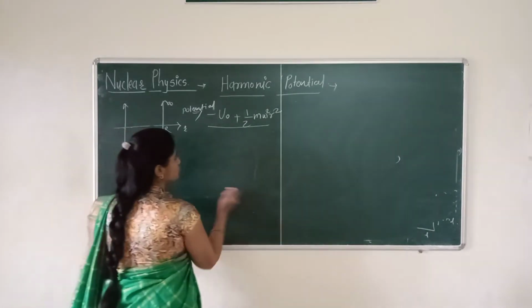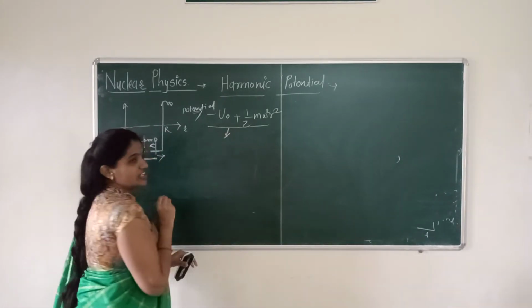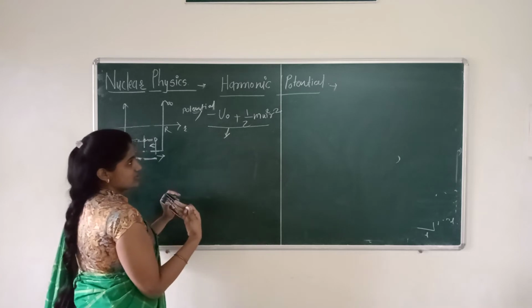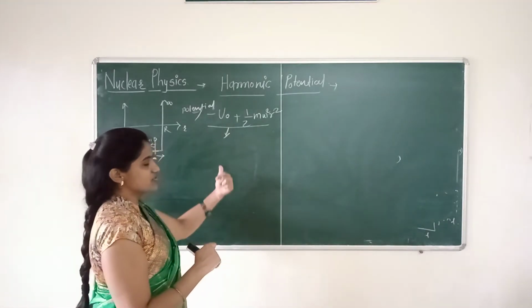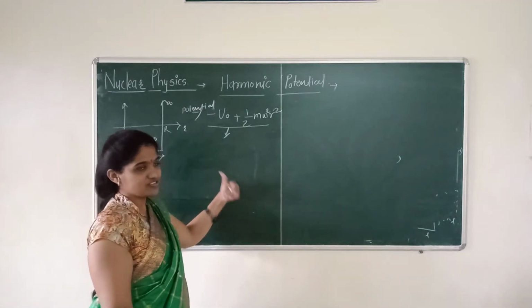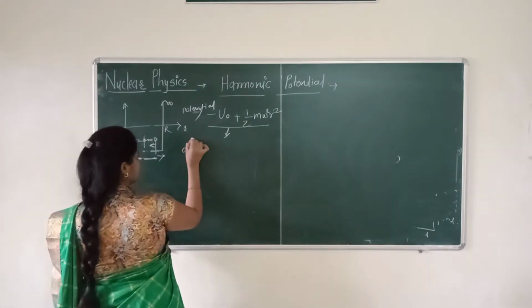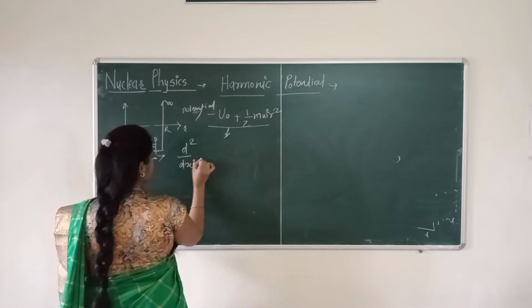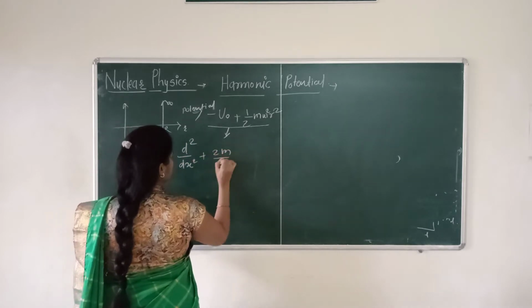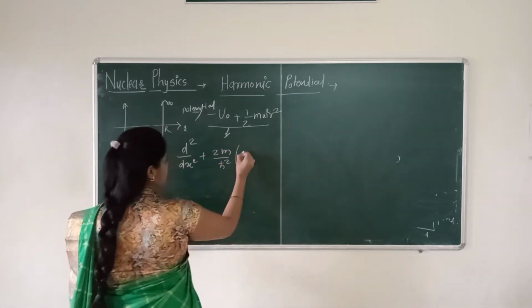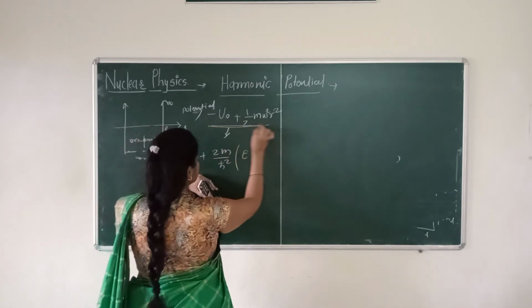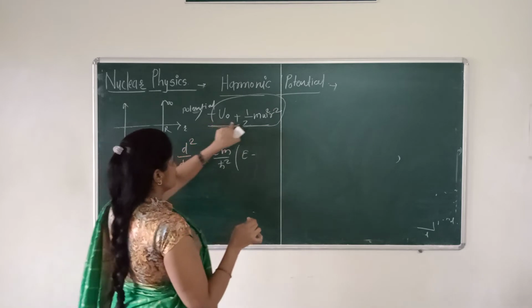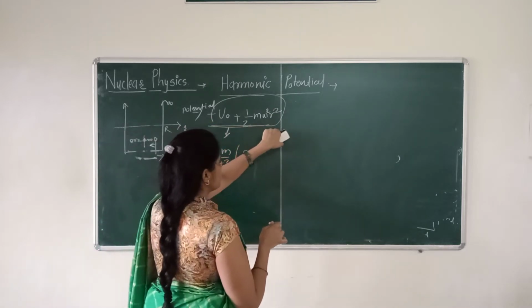Now, as we know, the one-dimensional Schrödinger equation for the one-dimensional harmonic oscillator is written as d square psi by dx square plus 2m by h cross square (E minus V). Here V is minus U0 plus 1/2 m omega square x square.